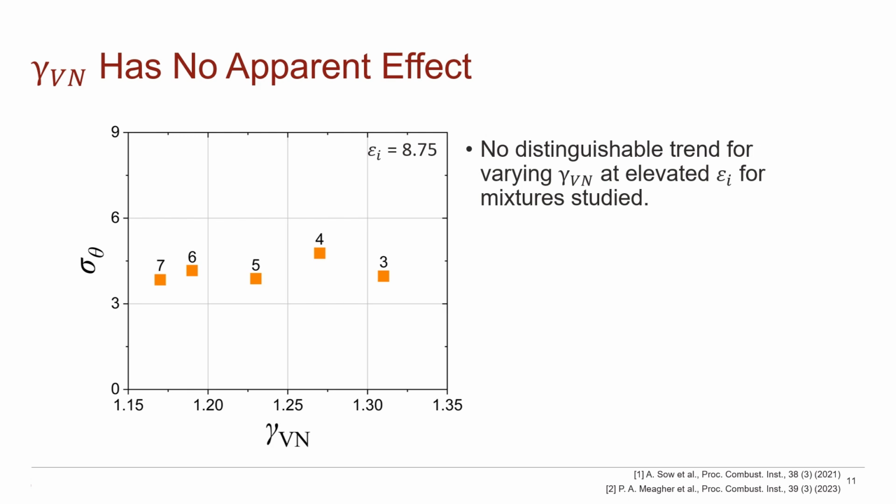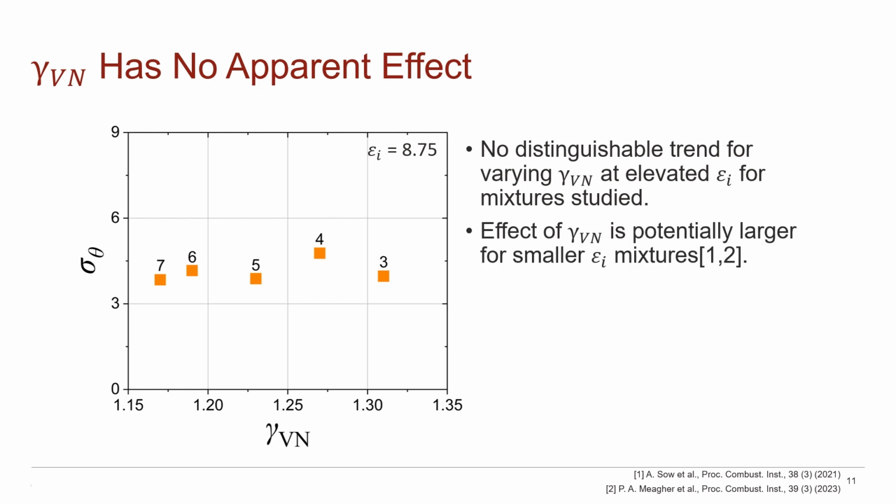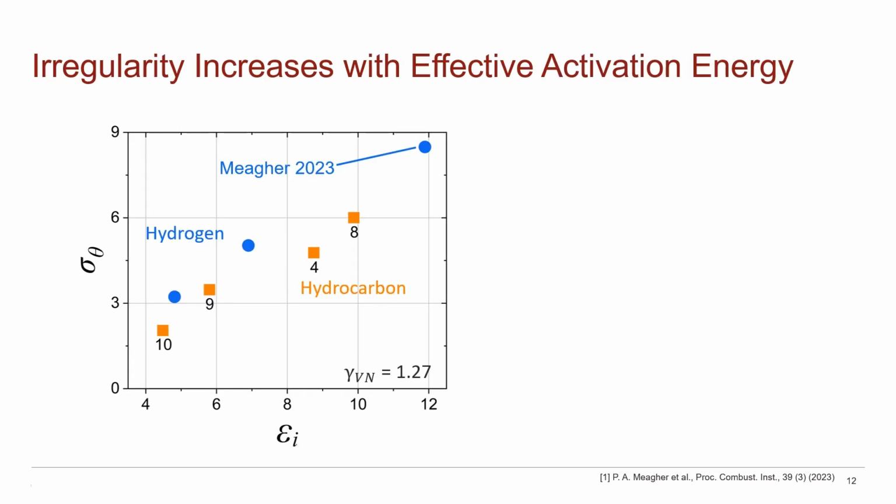This result may seem contradictory to previous work from Radulescu and the hydrogen study, where the effect of gamma on cell regularity was found to increase irregularity beyond a gamma value of 1.3. However, it's important to note that these results are at elevated effective activation energies. This means that the effect of gamma may be amplified or muted depending on the influence of chemical kinetics. This also means for our derived relationship that the implicit dependence on gamma is likely weak for moderate to elevated activation energies. If instead of isolating gamma, we isolate effective activation energy, we obtain the following results.